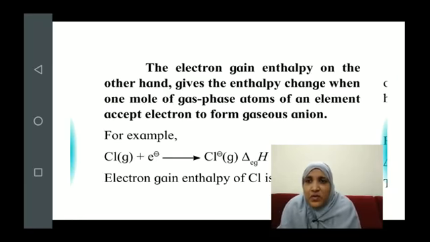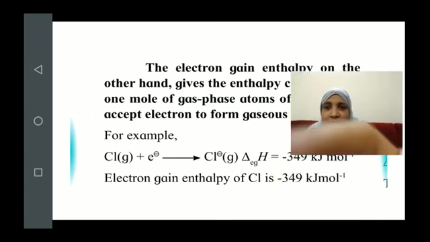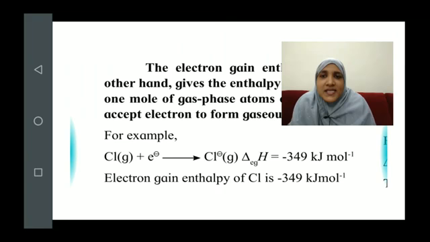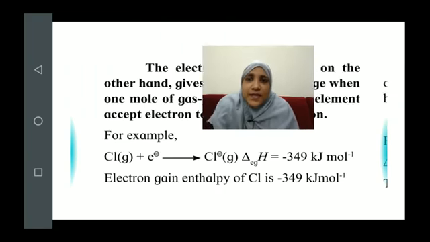The example of chlorine gas is given. Chlorine, by accepting an electron, forms the chloride anion, and the enthalpy change is minus 349 kilojoules per mole. That is, it is an exothermic or heat releasing process. Now see the next one.